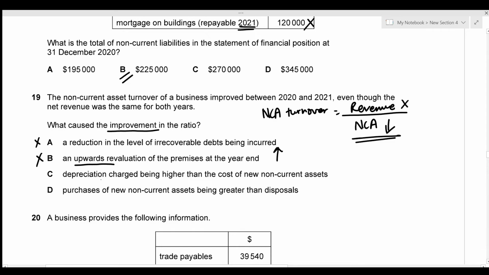which means that option B is incorrect. The third one we have is depreciation charged being higher than the cost of the new non-current assets. If the depreciation charge is higher than new purchases, then the total value of the non-current assets will decrease, which is what we're looking for, which means that option C is correct. Option D states that the purchases of new non-current assets are greater than disposals. So whenever the purchases are greater than disposals, the value of the non-current assets is going to increase, which is the opposite of what we're looking for, which means that option D is incorrect as well. So the correct option will be option C.